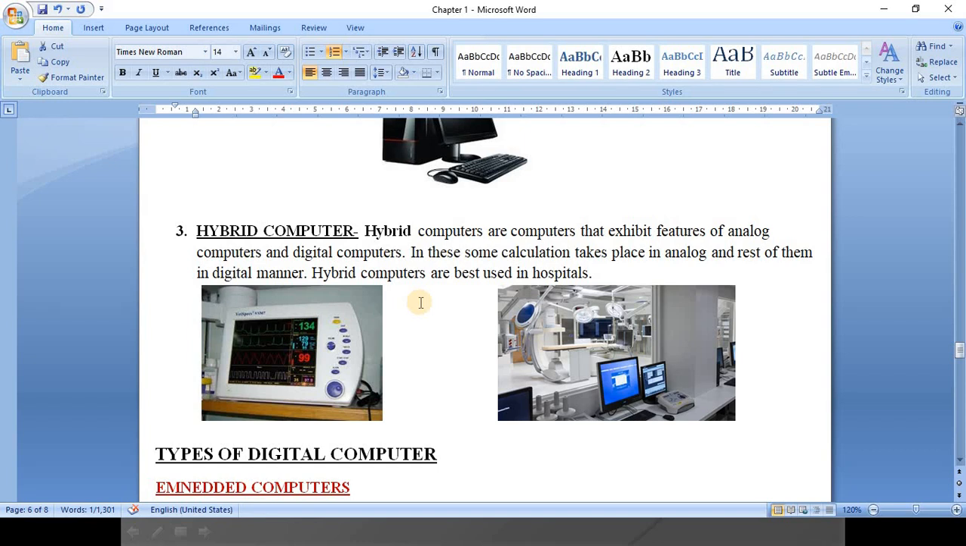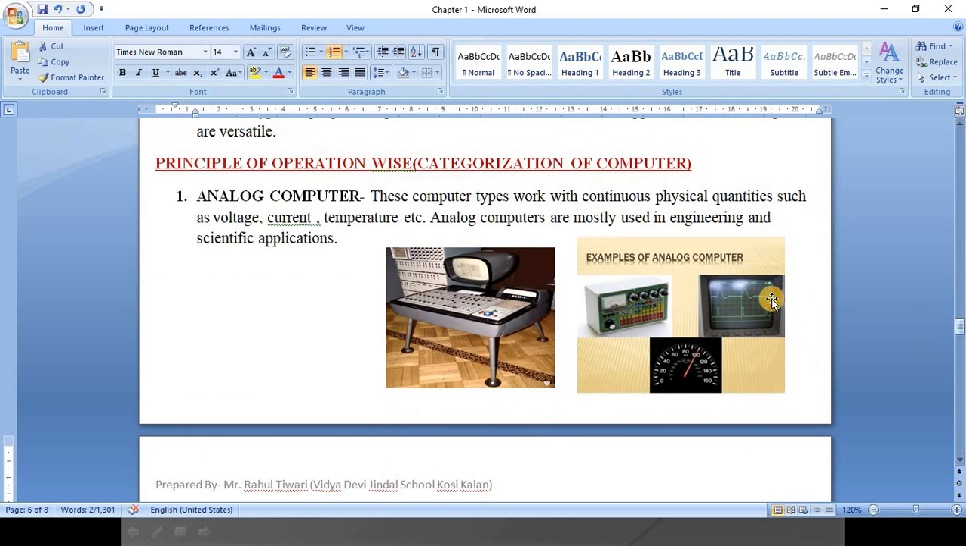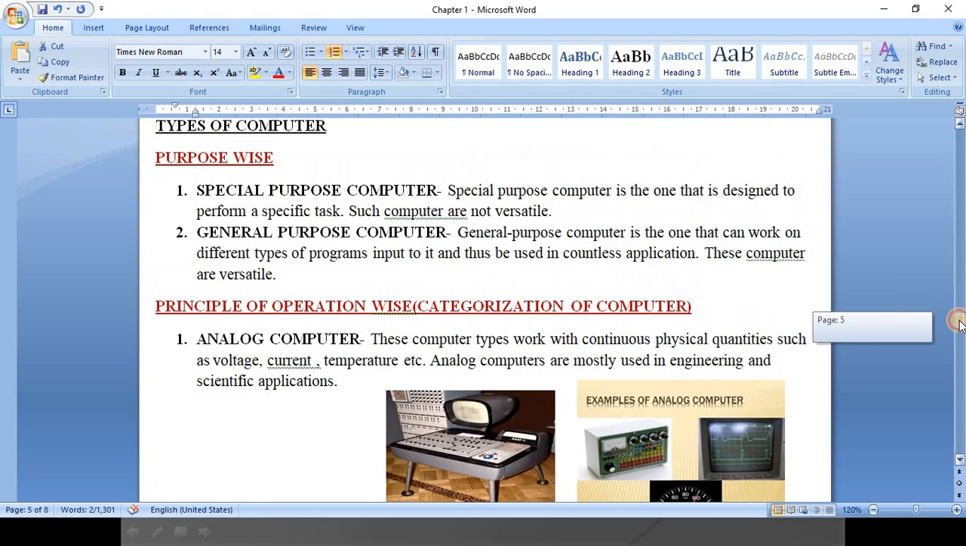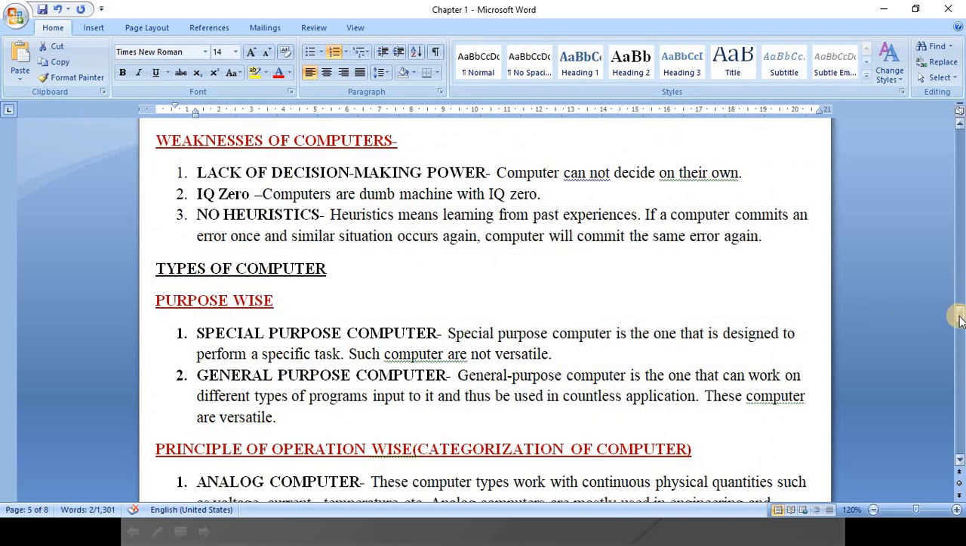Now hybrid computers. Hybrid computers are the computers in which both features are there, the features of analog and digital computers. In these, some calculation takes place in an analog manner and the rest in a digital manner. So for calculation purposes analog, and the rest of the things work digitally. Basically in hospitals these computers work. Hybrid computers. Clear? So this was one classification on the principle of operation, what type of work they will do. Clear? What was this based on?